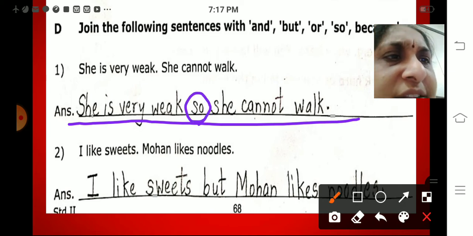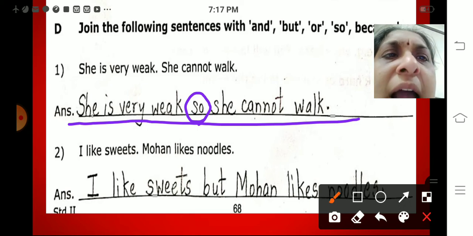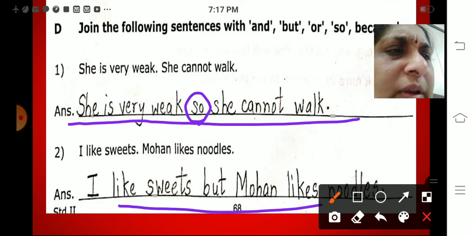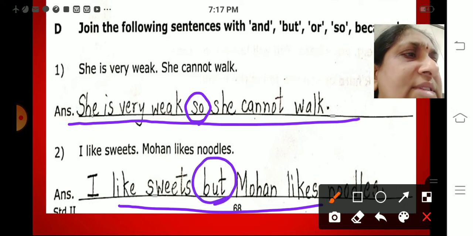"So" is the conjunction. I like sweets. Mohan likes noodles. How will we rewrite using the conjunction? I like sweets, but Mohan likes noodles.